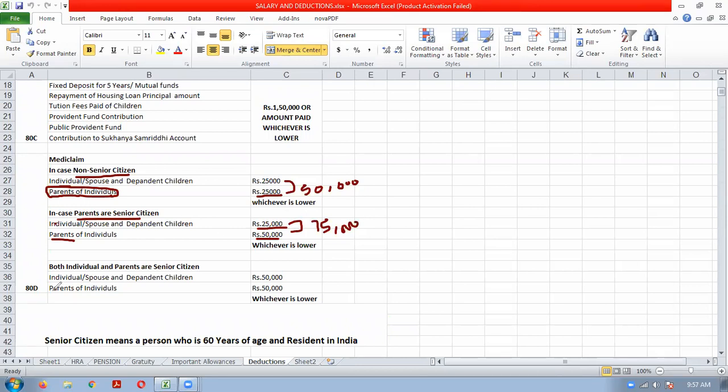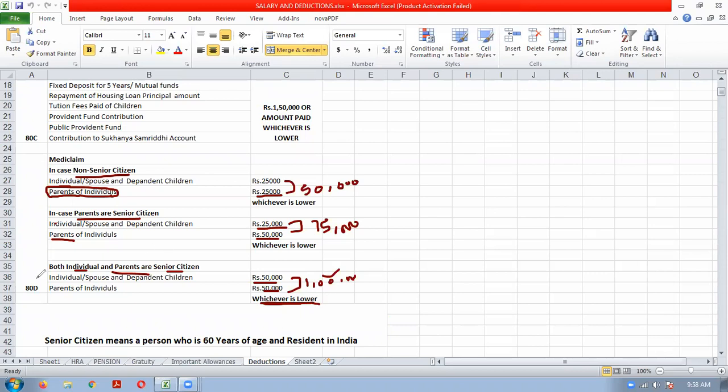Now one more case can come, both the individual and parents are senior citizens. In that case, he can get 50-50, that is up to 1 lakh rupees he can claim as deduction on medical insurance premium paid or amount paid, whichever is lower. Suppose he is paying only 70,000, he cannot claim 1 lakh. He can claim only 70,000 because here one restriction is given, maximum or actual, whichever is lower.